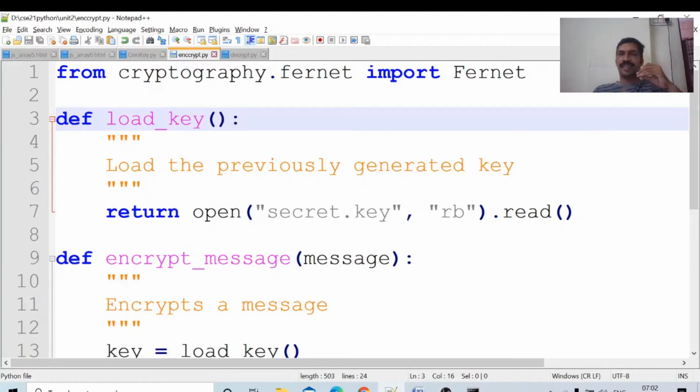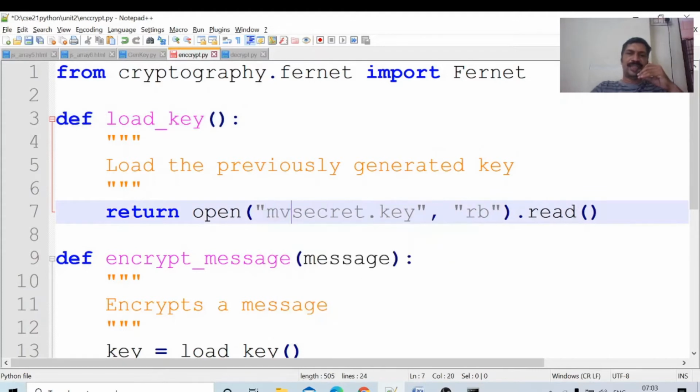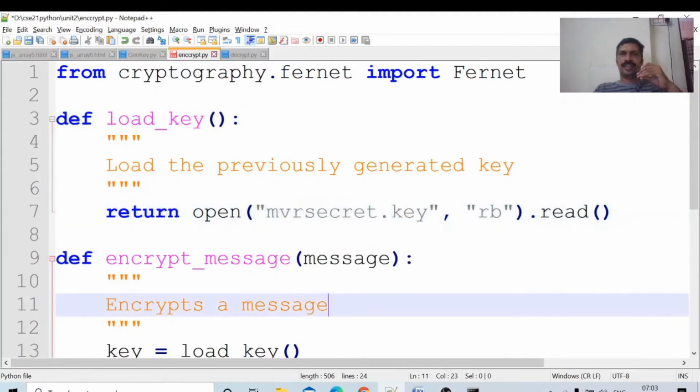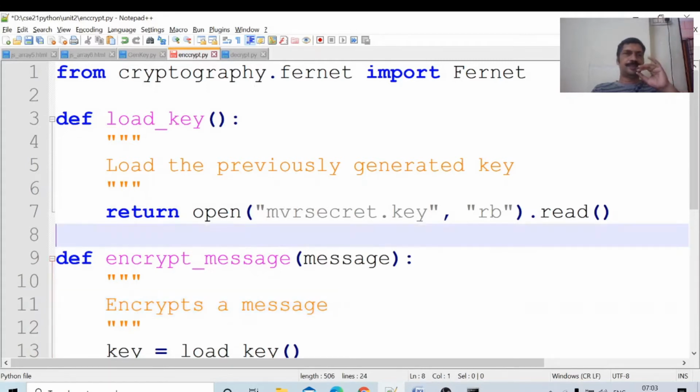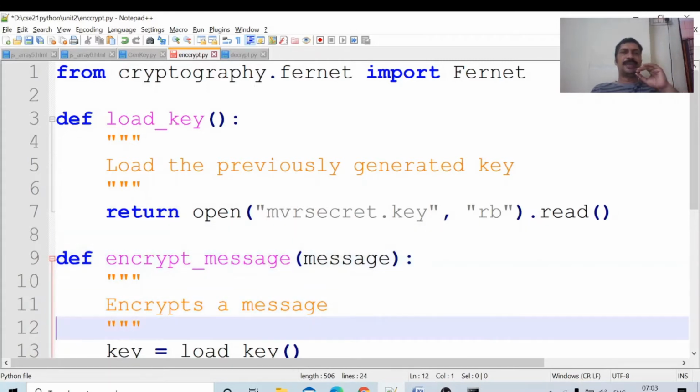Already one key is generated. What is the name of the file? mbr secret key dot key, in read mode. That file will be opened. In load_key, open that file, and the read command is used to read the data from that file. Only one statement opens this file, and the data will be read. Whenever the load_key function is called, the value of the data will be returned. Next, encrypt message.